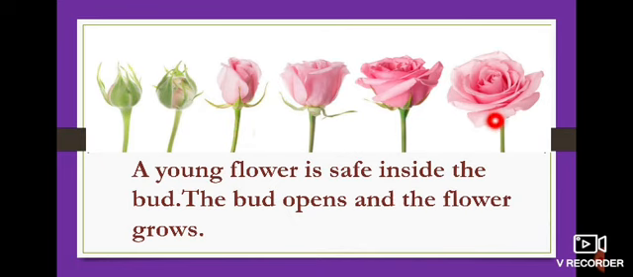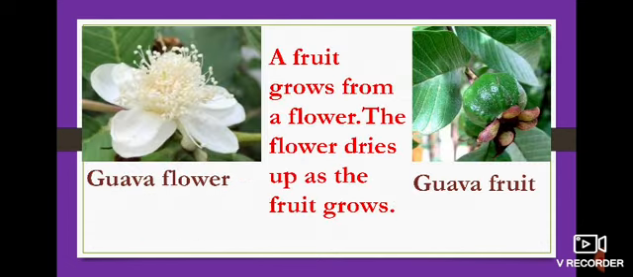At last we get a nice flower. Where's the bud? A young flower is safe inside the bud. The bud opens. What happens when the bud opens and the flower grows? Where's the young flower? A young flower is safe inside the bud. Very good. What's the spelling for bud? B-U-D, bud. And look at the next one.